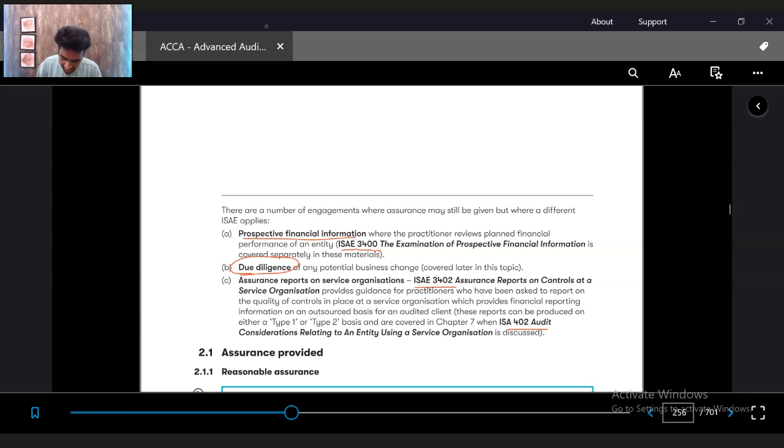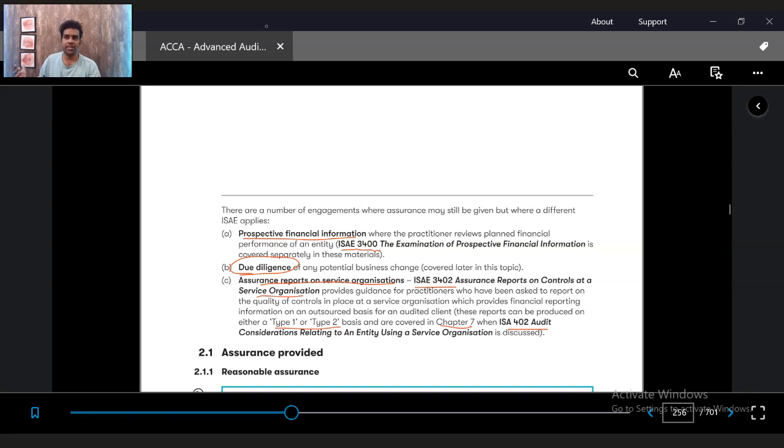Then there is something called assurance reports on service organizations, which is part of ISAE 3402, assurance reports on controls of service organizations. We have learned this in a previous chapter, chapter number 7, with respect to ISA 402, where there are type 1 and type 2, where practitioners check the controls of any service organizations.